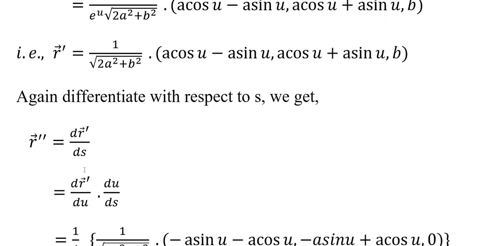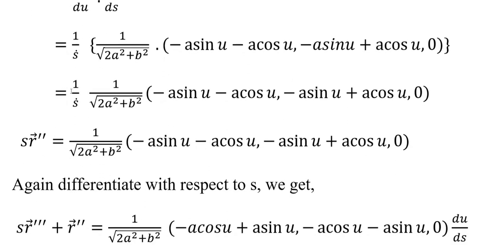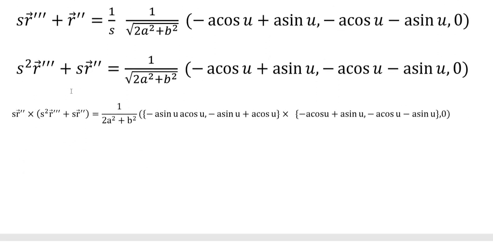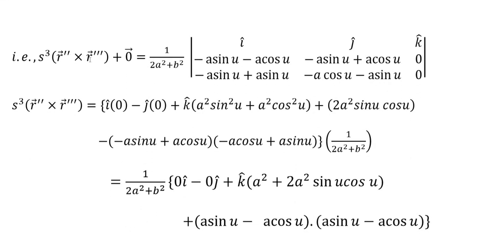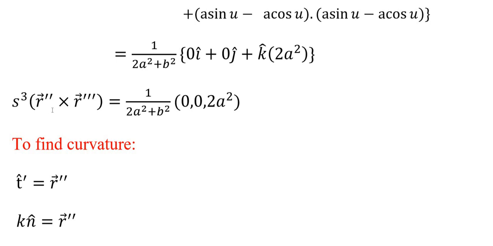Similarly, again we will differentiate the second term. So we will get the r double dash value. Again we will change the parameter in terms of s, and we multiply the terms. After simplification, we will get the term s cubed into r double dash plus r triple dash value. And finally, we get s cubed into r double dash plus r triple dash equal to 1 by (2a² plus b²) into (0, 0, 2a²). So using this, now we are going to find the curvature.